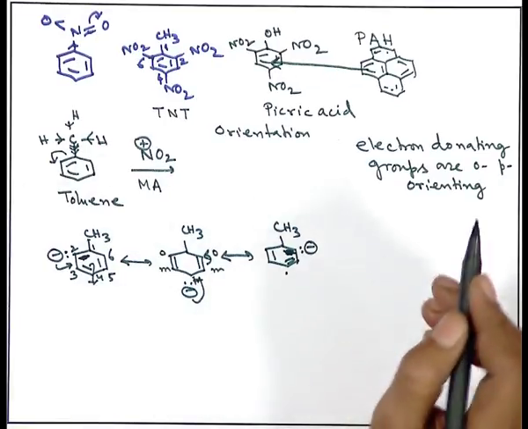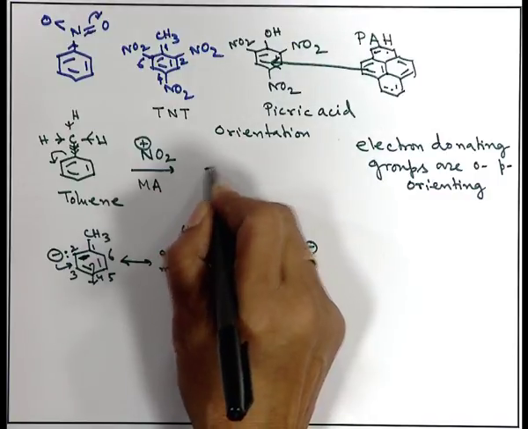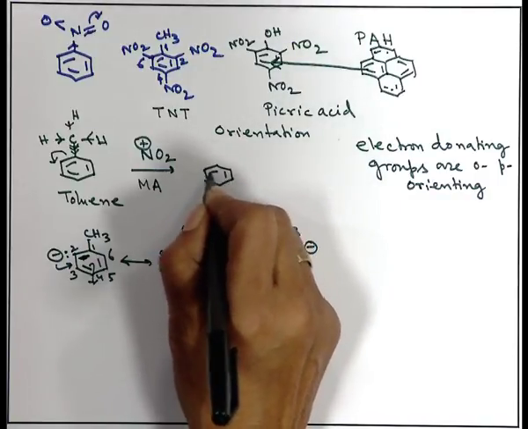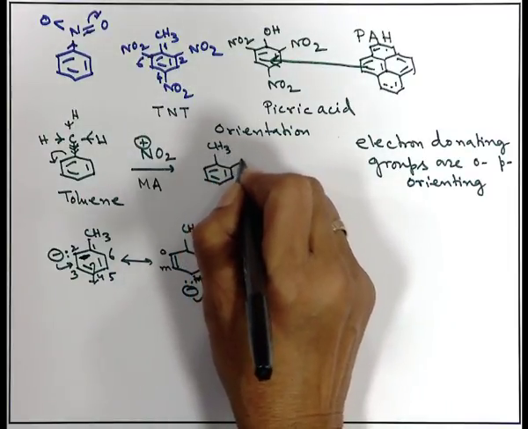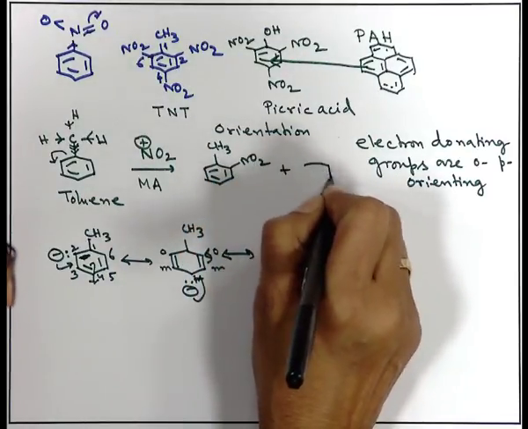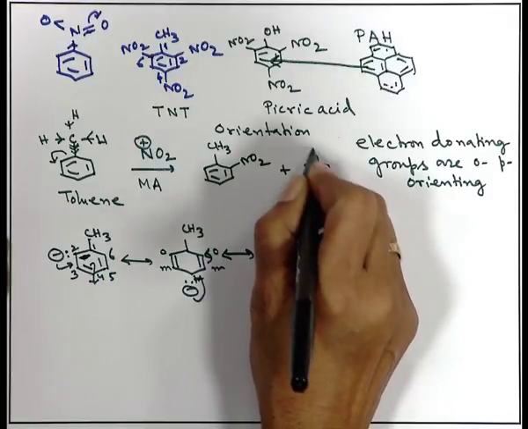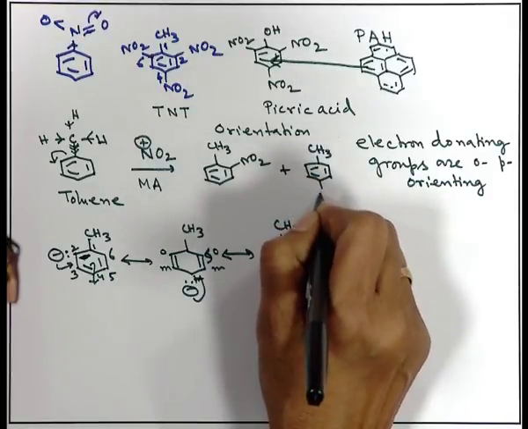That means, now it is very simple. If I start with toluene and make one equivalent of the nitro group, then it will end up with an ortho or para substituted benzene ring.